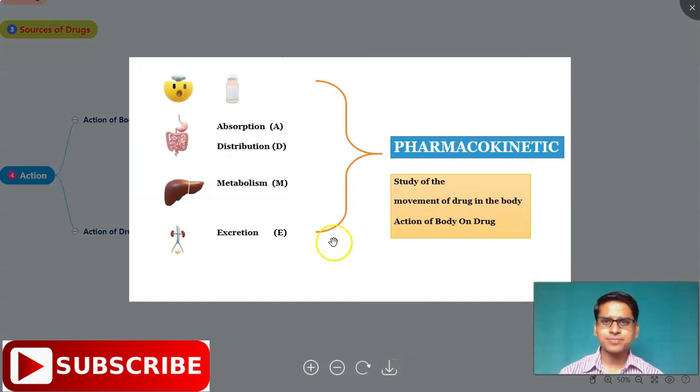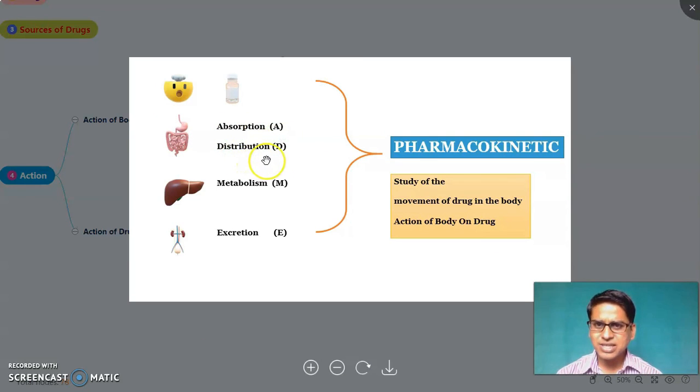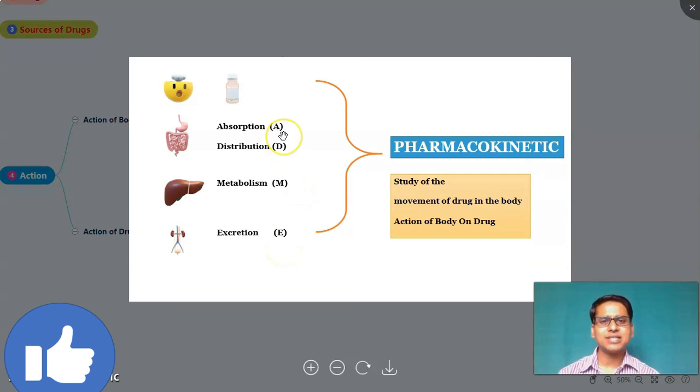Now, as you can see, suppose a person is suffering from a headache and he has taken the medicine. Then what will happen? This medicine goes inside the GI tract, and in the GI tract there is absorption, that is A, and distribution of drug, that is D. After a particular time, there is metabolism of drug inside the liver, and after metabolism, there is excretion through the kidney or a suitable organ for excretion of that particular drug. So this is the movement of drug inside the body. This movement is called pharmacokinetic. Simply, the action of body on the drug.